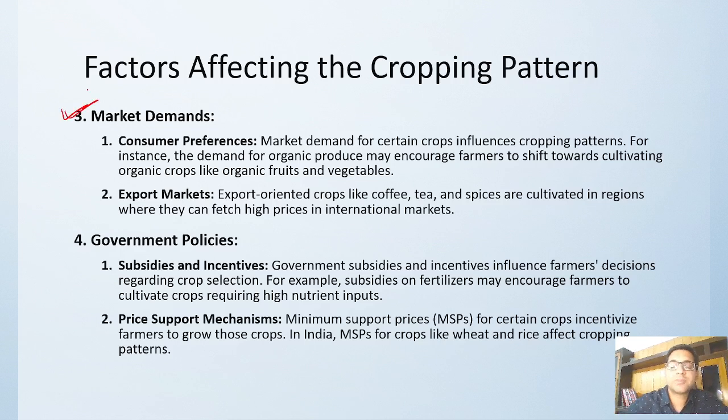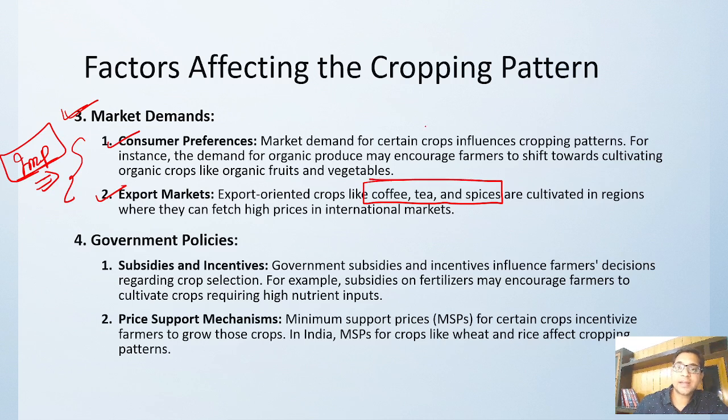What is the demand of that product? Whether rice is in demand, whether wheat is in demand, whether vegetables are in demand, whether any export oriented things are in demand. Consumer preference and export demand are two important things which have to be tackled in order to find out what type of cropping pattern is needed in which place. Export oriented crops like coffee, tea, spices are there, right? And market demands are of various other things like fruits, vegetables, oil seeds, right?